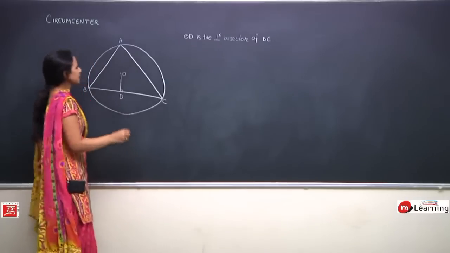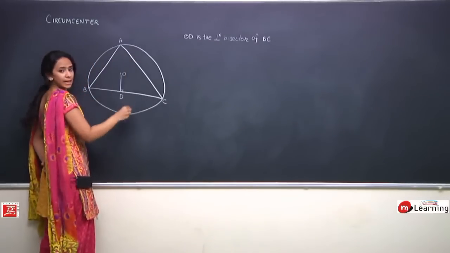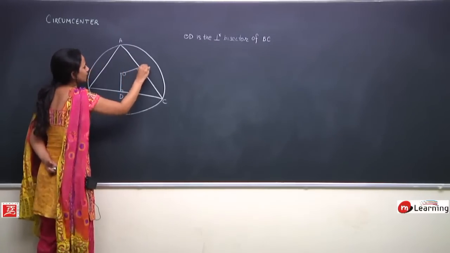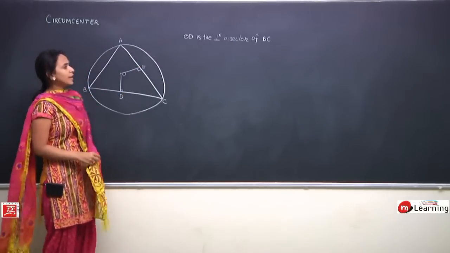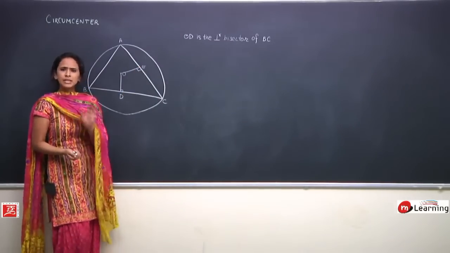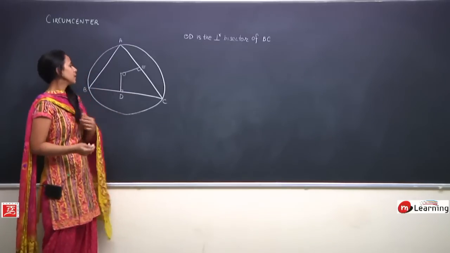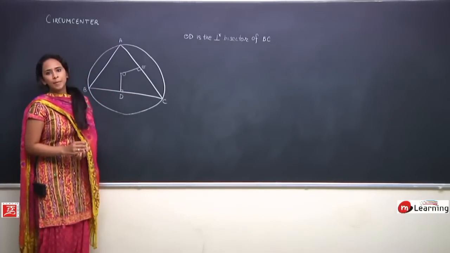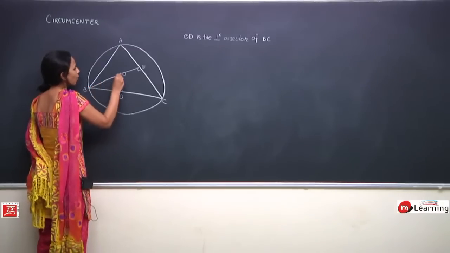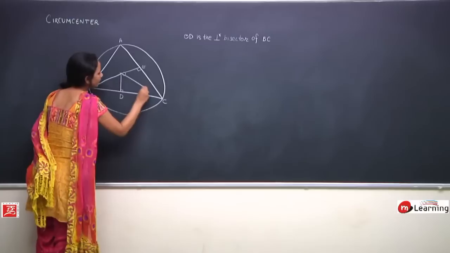Similarly, if I draw a perpendicular from O on this side AC, let us say this is point E, then OE is the perpendicular bisector of AC. Any doubt in this? So I hope this point is clear to everyone. So I know OD is the perpendicular bisector for side BC. Now let us join OB and OC.